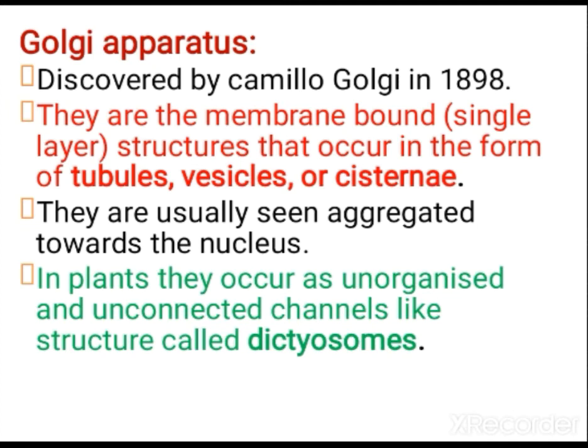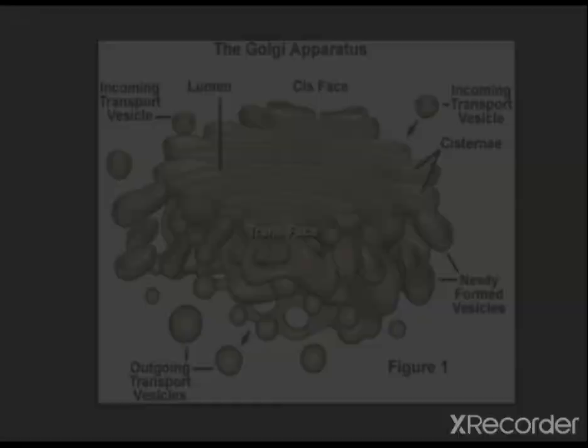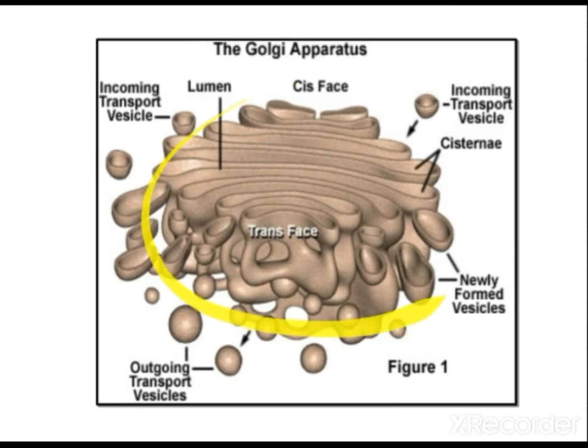It was discovered by Camillo Golgi, and these are also membrane bound structures, and they occur in the form of tubules, vesicles or cisternae. They are usually seen aggregated towards the nucleus. In plants, they are arranged as unorganized and unconnected channel-like structures that you call dictyosomes. Actually, these structures are seen closer to the nucleus. Can you see?